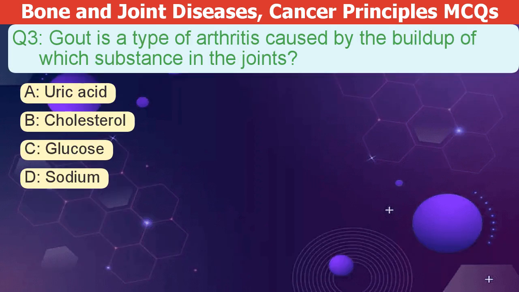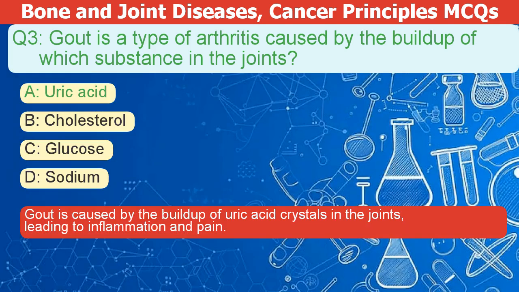Gout is a type of arthritis caused by the buildup of which substance in the joints? A. Uric acid. B. Cholesterol. C. Glucose. D. Sodium. The correct answer is A. Gout is caused by a buildup of uric acid crystals in the joints, leading to inflammation and pain.